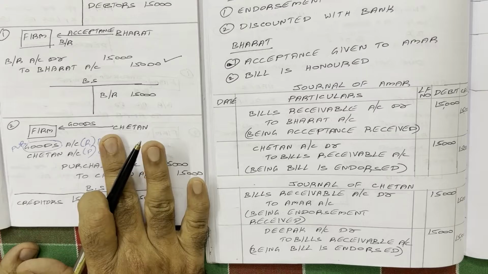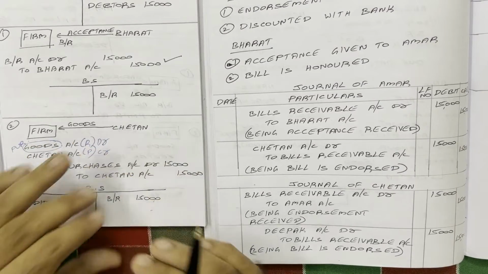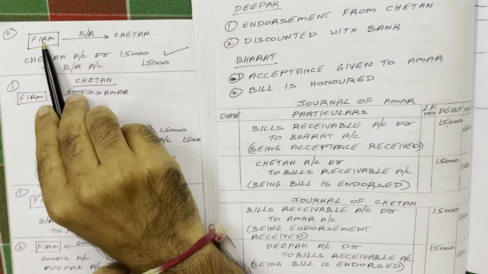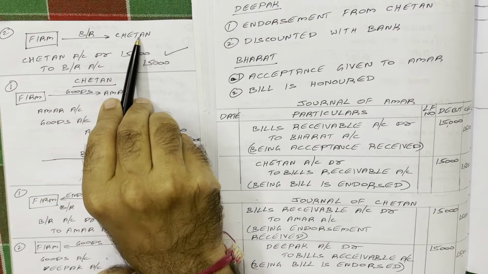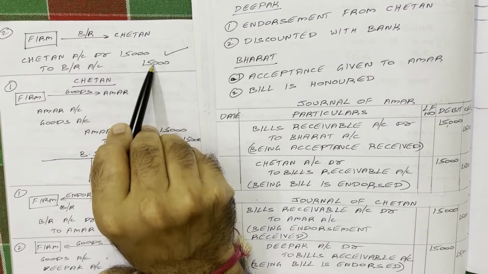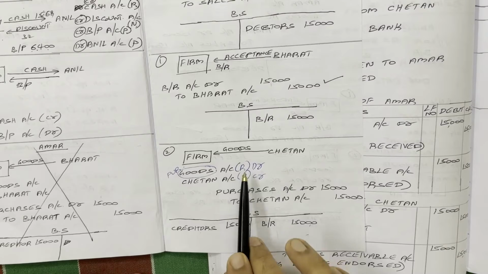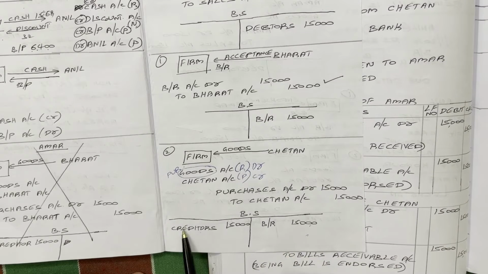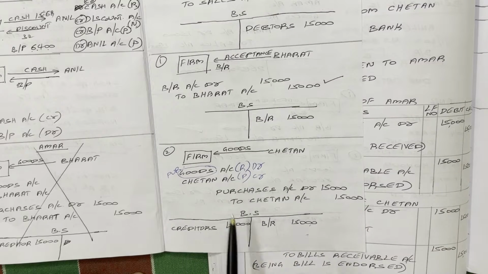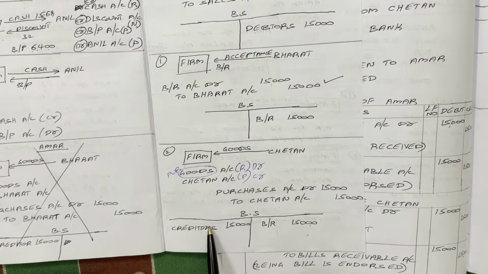As a final settlement, Amar is endorsing this bill to Chetan. For that endorsement, now we have to write the journal entry. Amar has given this bill to Chetan. The two accounts are Chetan account and bills receivable account, 15,000, 15,000. How is this entry coming? As per the earlier entry, a creditor is created. Now, Amar is giving the bill to Chetan, so this creditor will get cancelled now.